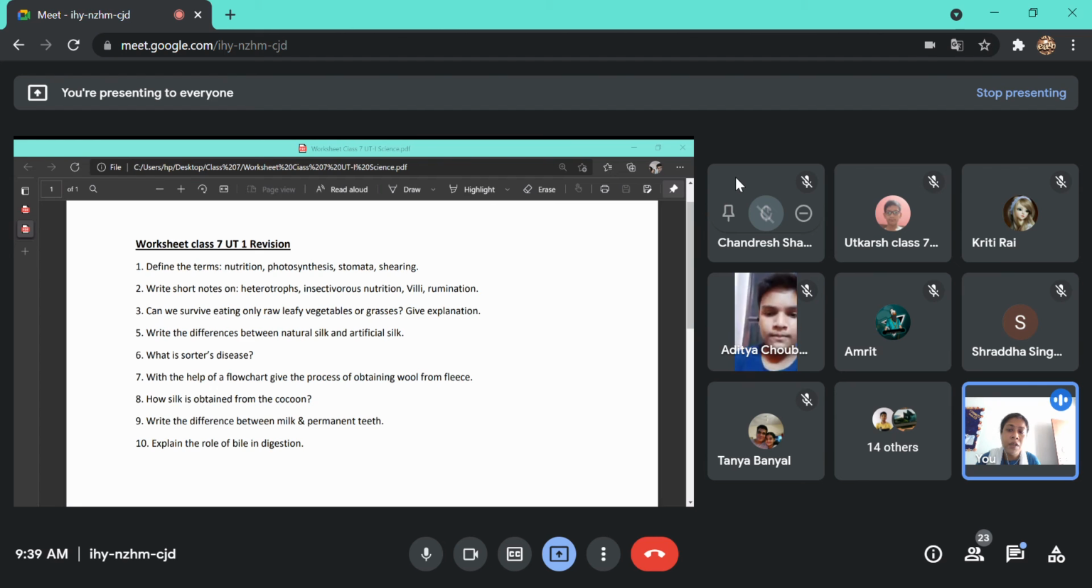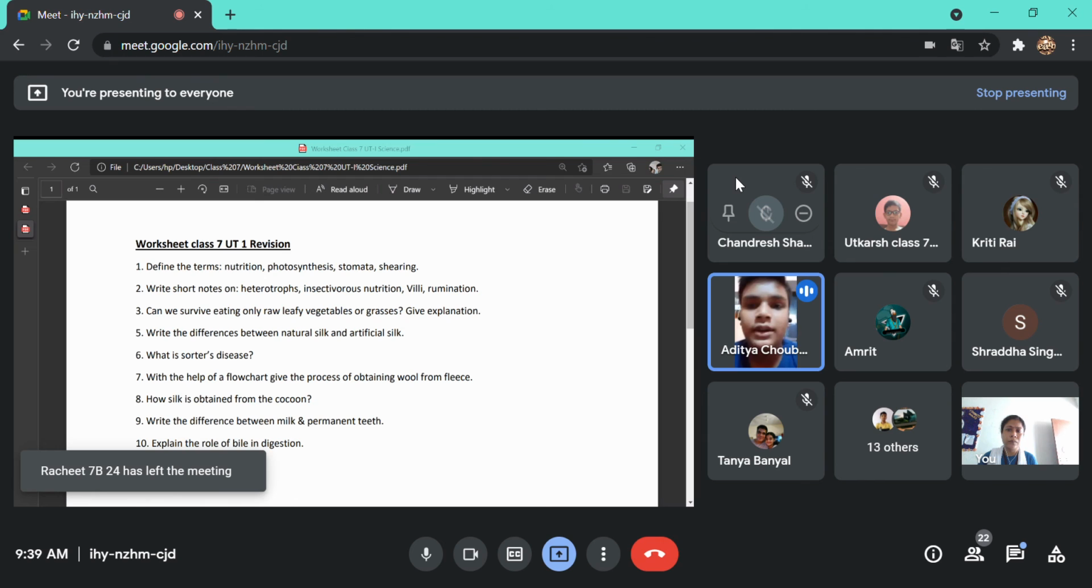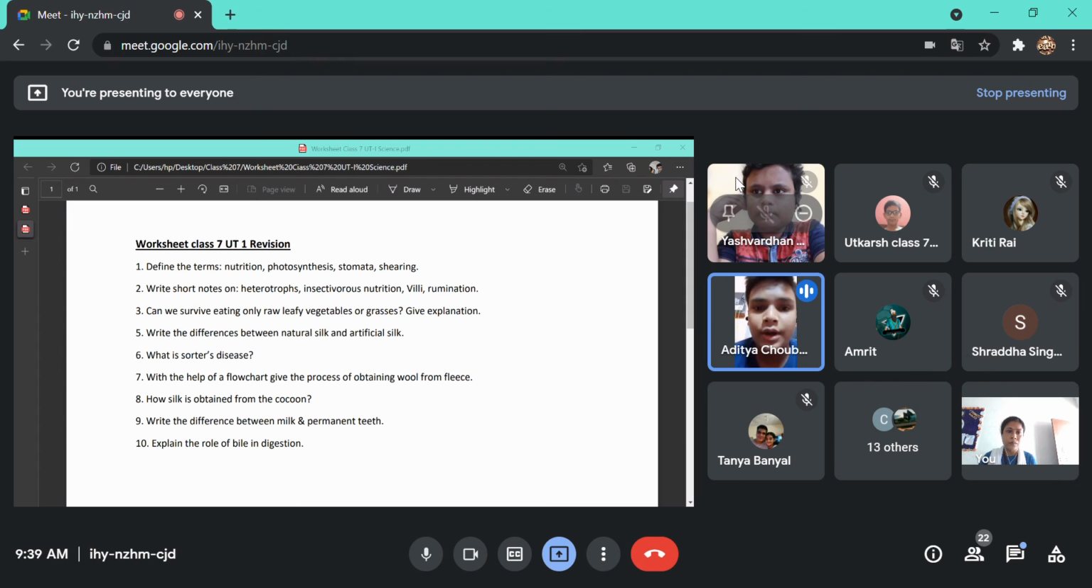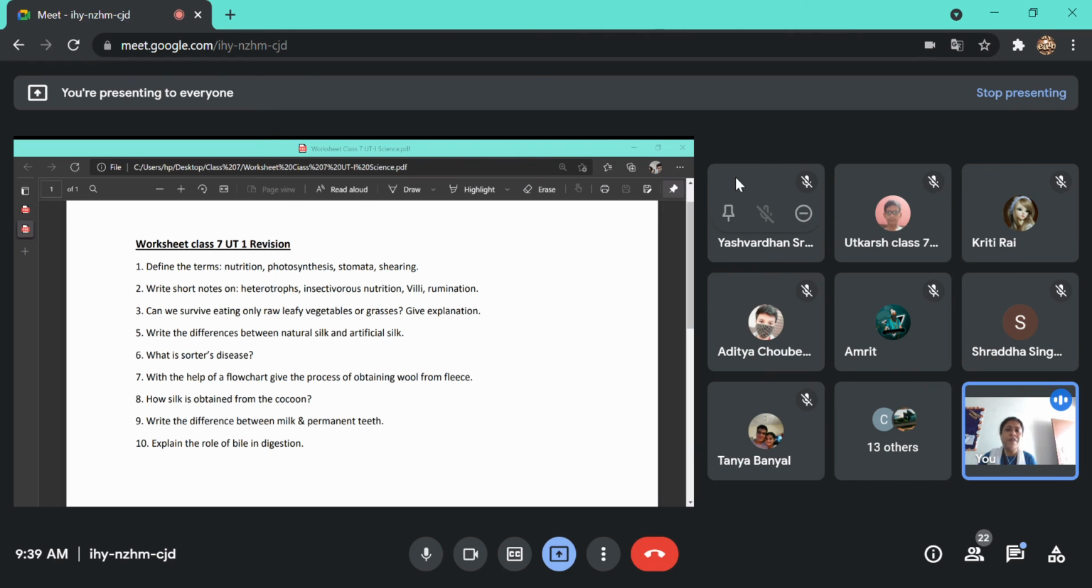Yes, Aditya, give the answer. Humans cannot survive only on raw leafy vegetables or grass. The grass is rich in cellulose, which is a type of carbohydrate that humans are not able to digest due to the absence of cellulose digestion enzymes. Those leafy vegetables will not supply us with sufficient nutrients required for a balanced diet, like carbohydrates, fats, proteins, minerals, and vitamins. They will only supply some of the selected minerals and vitamins, and none other than that. Okay, am I clear?